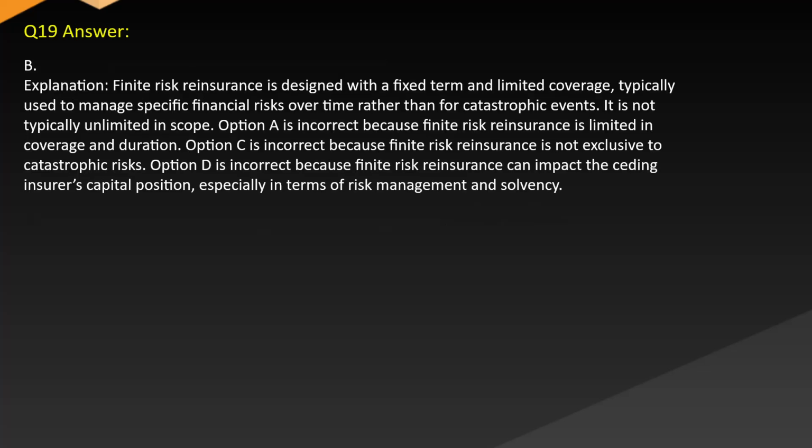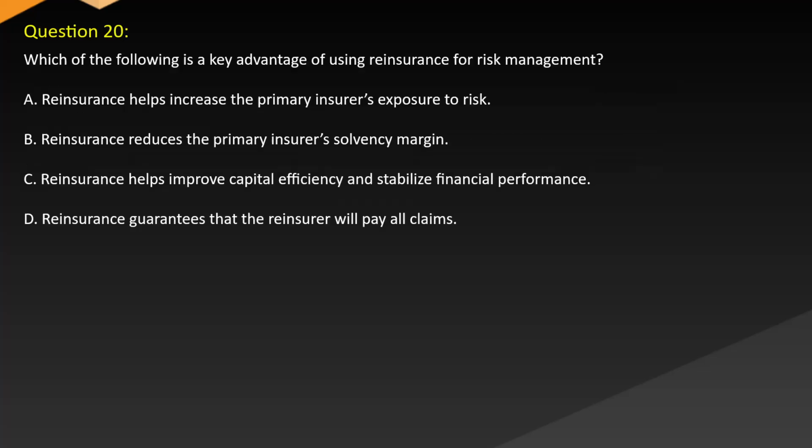Answer: B. Explanation: Finite risk reinsurance is designed with a fixed term and limited coverage, typically used to manage specific financial risks over time rather than for catastrophic events. It is not typically unlimited in scope. Option A is incorrect because finite risk reinsurance is limited in coverage and duration. Option C is incorrect because finite risk reinsurance is not exclusive to catastrophic risks. Option D is incorrect because finite risk reinsurance can impact the ceding insurer's capital position, especially in terms of risk management and solvency.